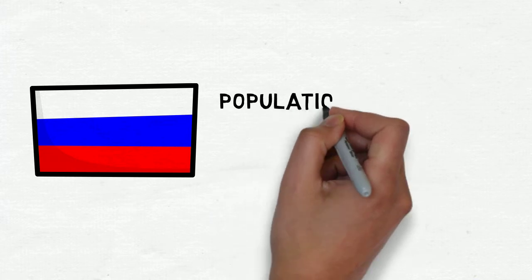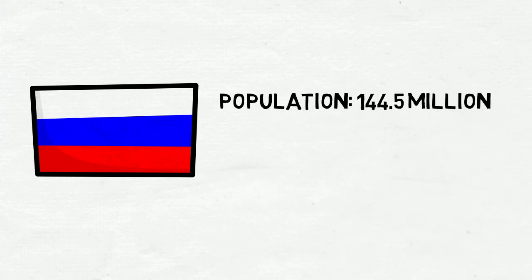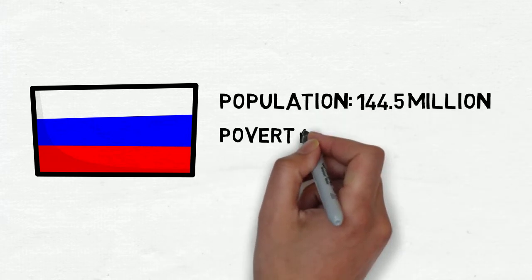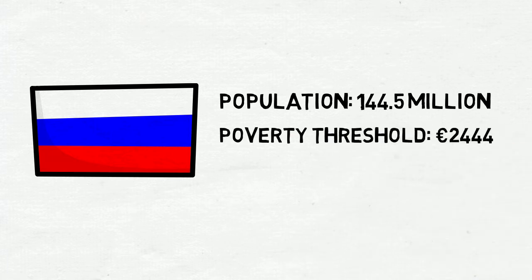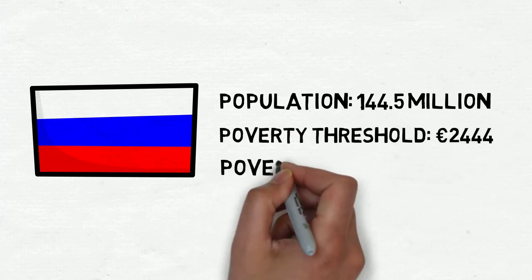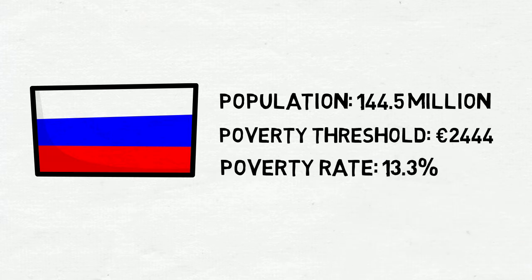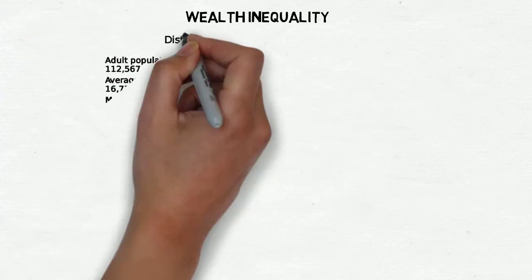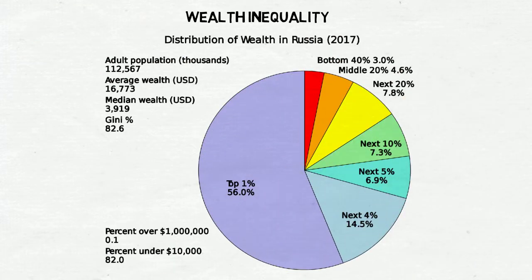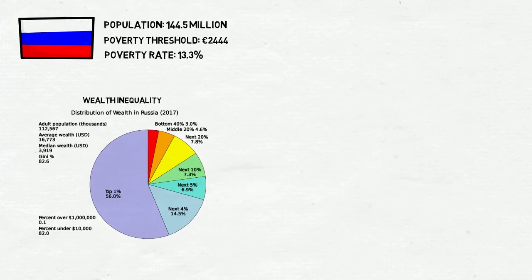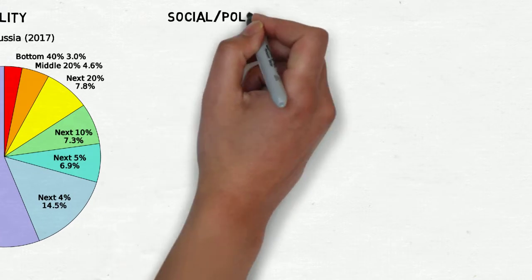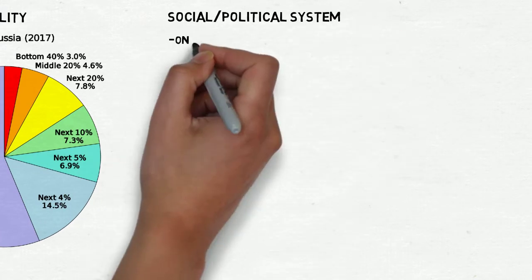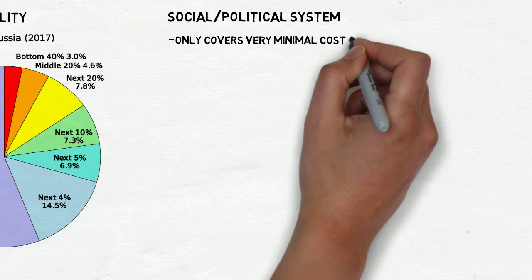Russia has a population of 144.5 million, a poverty threshold of €2,444, and a poverty rate of 13.3%. This is the wealth inequality graph of Russia. The top 1% owns 56%, and cumulative the top 5% owns about 70% of the wealth. The social political system in Russia only covers very minimal costs.